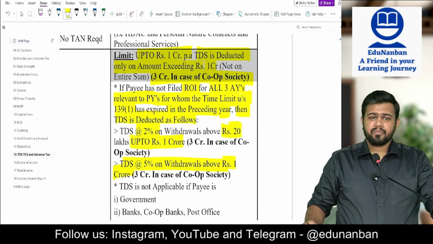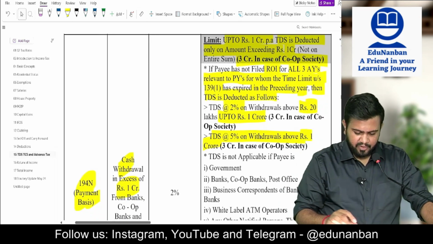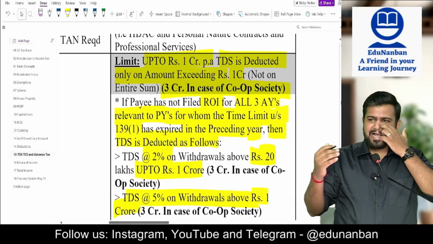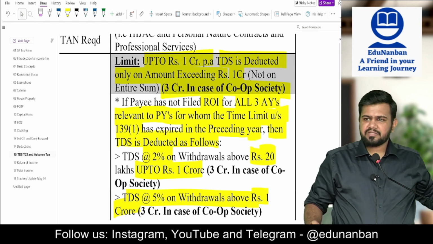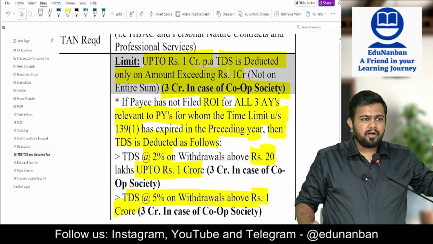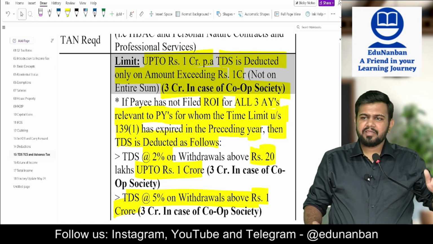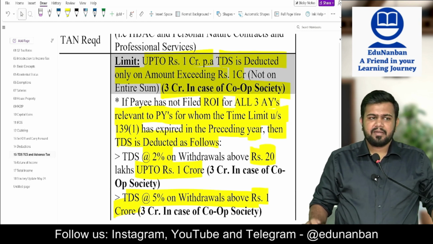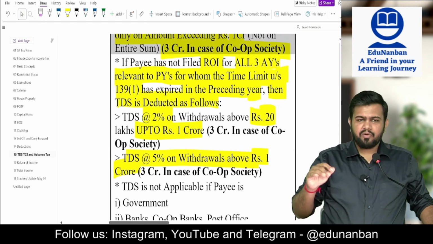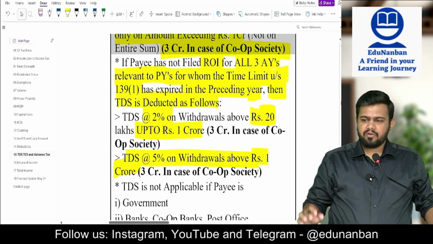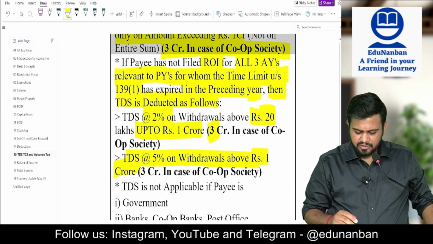The person who is withdrawing the cash from the bank account should have filed their return of income for the previous 3 years. If all the previous 3 years returns are not filed, for which the due date is over, then TDS will be deducted at 2% above 20 lakhs up to 1 crore and 5% above 1 crore. And in case of cooperative society, instead of 1 crore, you should see it as 3 crores.